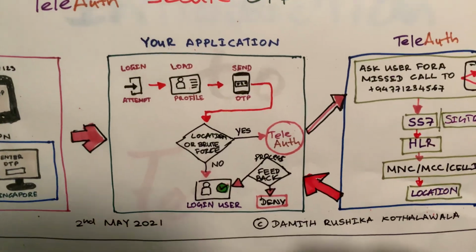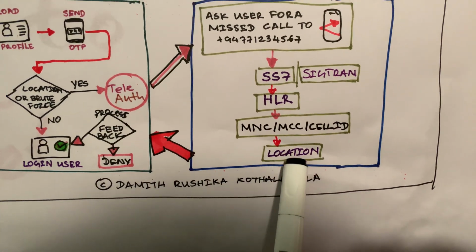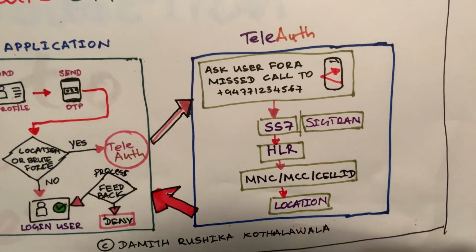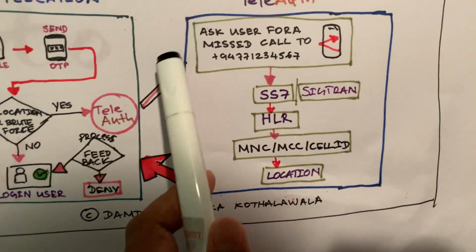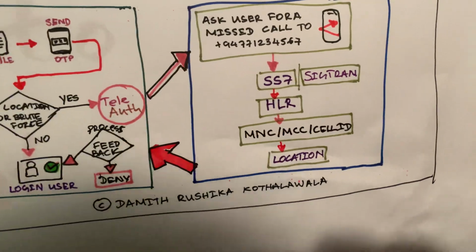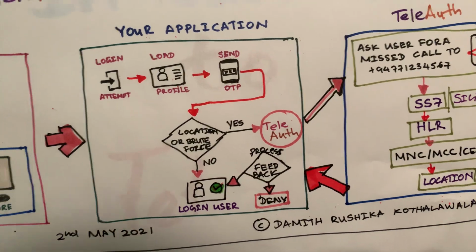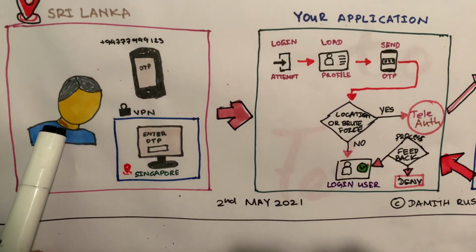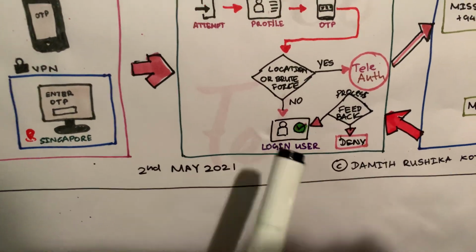After getting the cell ID, you can triangulate the location from the cell ID using open cell ID databases such as gsm.org's. Then it returns the result, using the tracking ID, to the customer's application with the actual location. Within the identity control, the authentication component can analyze the feedback: is this employee allowed to log in from Sri Lanka? They can take that decision, and if the person is allowed, I will let him in.